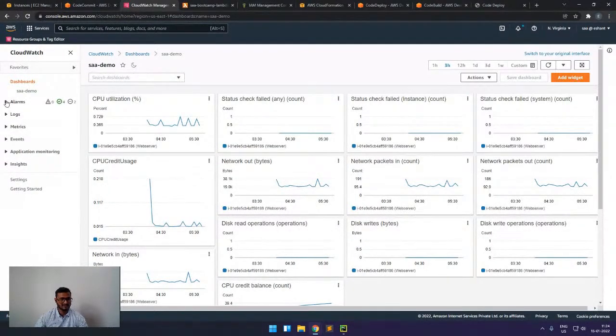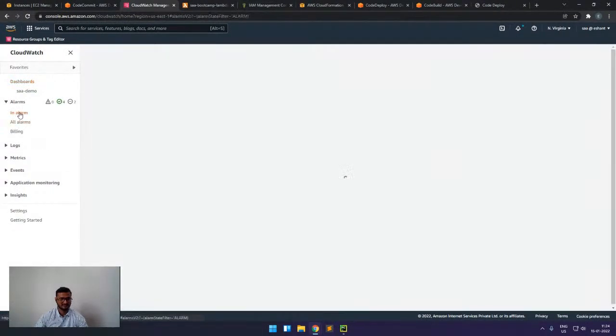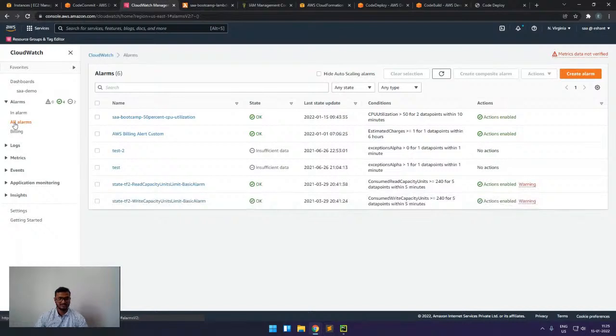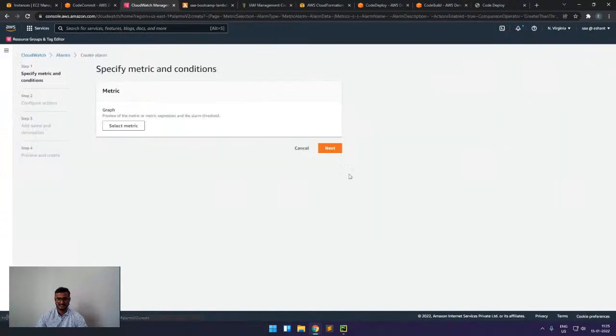So here we have the alarms, and we have this in alarm state. You can see currently there is no alarm in this state. Then we have all alarms, where we can see insufficient data. These are the states that we discussed. Now, if I have to create an alarm, we first have to select a metric that this alarm will monitor, and how it will come to know that something is happening.